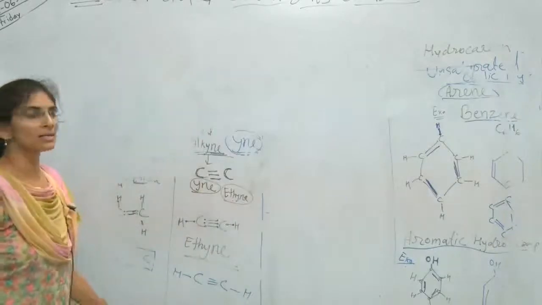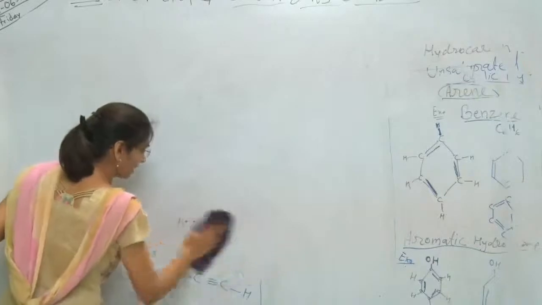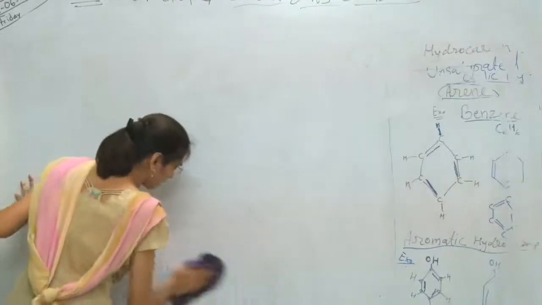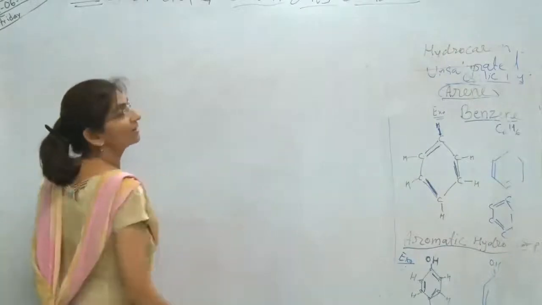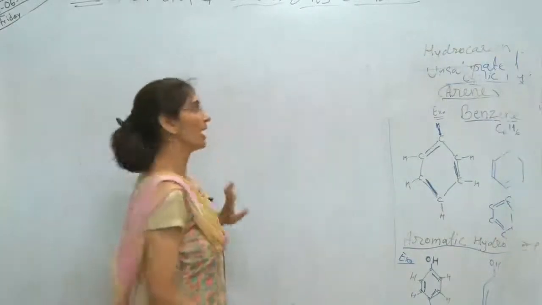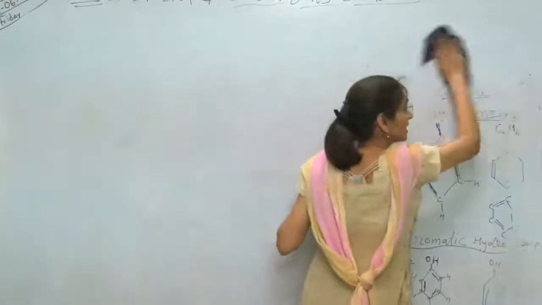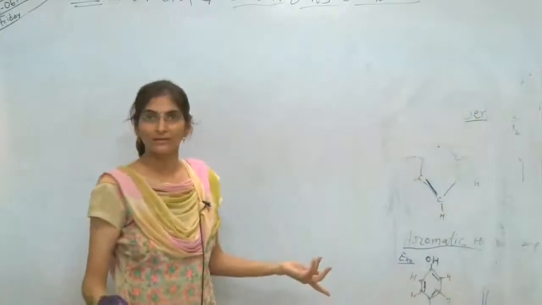This series depends on the number of carbon atoms. The name of the hydrocarbon will depend on the number of carbon atoms present in that particular compound. If a single carbon atom is present, then the name will start from meth.